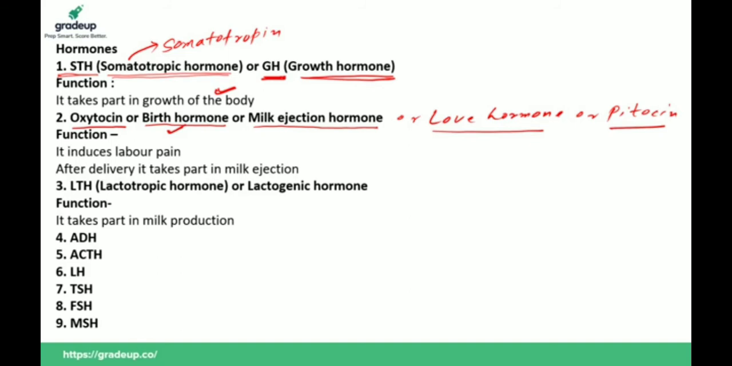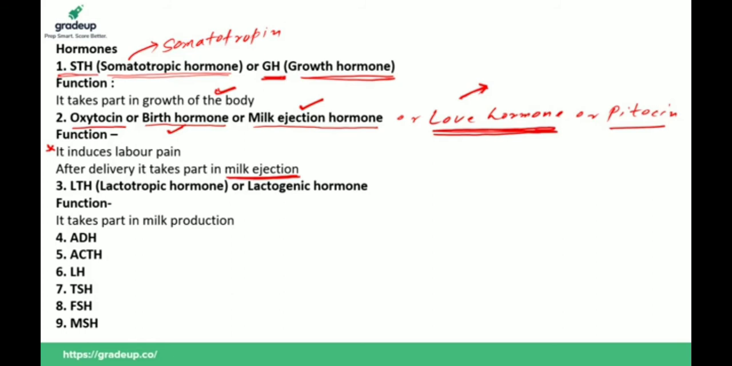So what is the function? It induces labor pain and promotes normal delivery of the child. And one more important thing, after delivery it takes part in milk ejection from the body of the female. That's why it is also known as milk ejection hormone. Why is it called love hormone? During emotional attachment, the level of oxytocin increases. During sexual intercourse or orgasm, its level increases and it makes bonding between individuals. So it is also known as a love hormone.